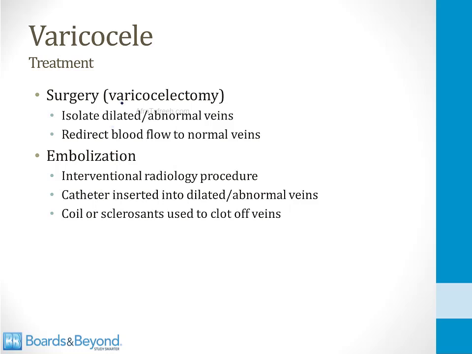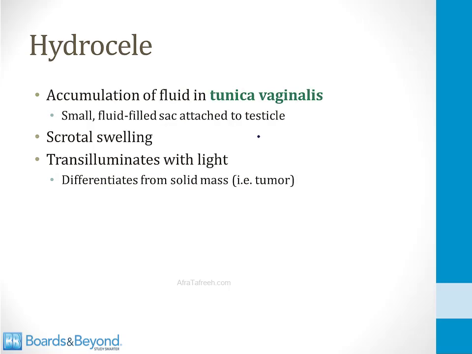Varicocele can be treated with surgery. It's called a varicocelectomy. This is where the surgeon isolates the dilated and abnormal veins and redirects blood flow to the normal veins in the scrotum. It can also be treated with an embolization procedure. This is usually done by an interventional radiologist. A catheter is inserted into the dilated or abnormal veins, and a coil or sclerosant is used to clot off those veins so that no more blood flows into them, and then the blood will be directed to the normal venous structures. Next, let's talk about a hydrocele.